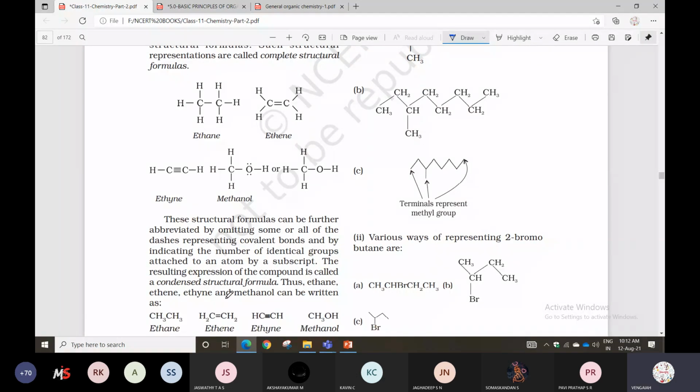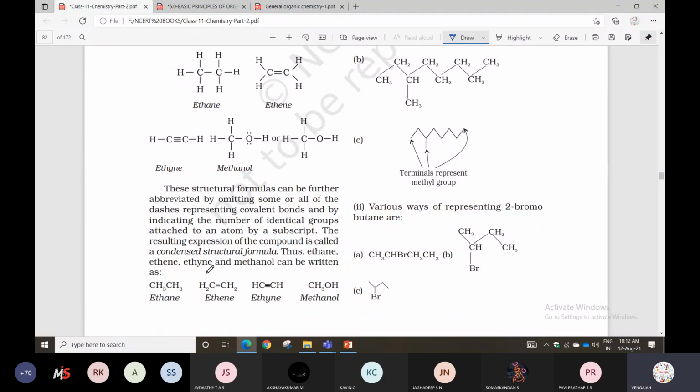Next, the structural formula can be further condensed by omitting some or all of the dashes, indicating the number of identical groups attached to an atom. The resulting expression of the compound is called the condensed structural formula.